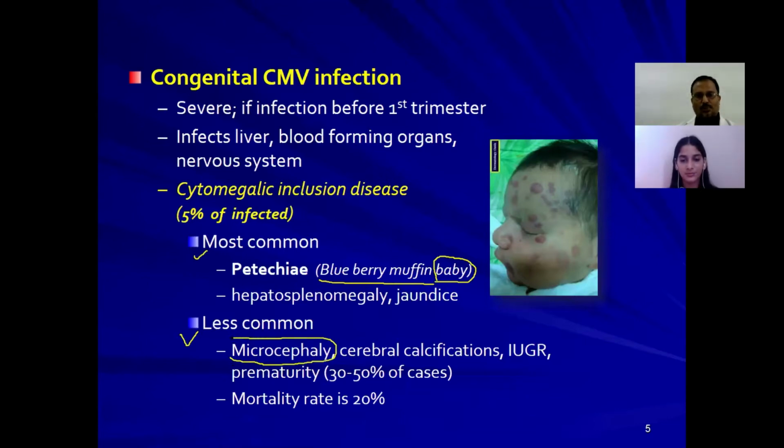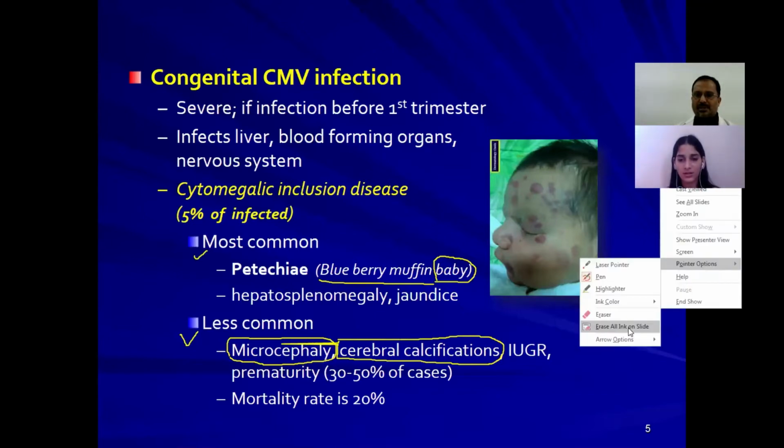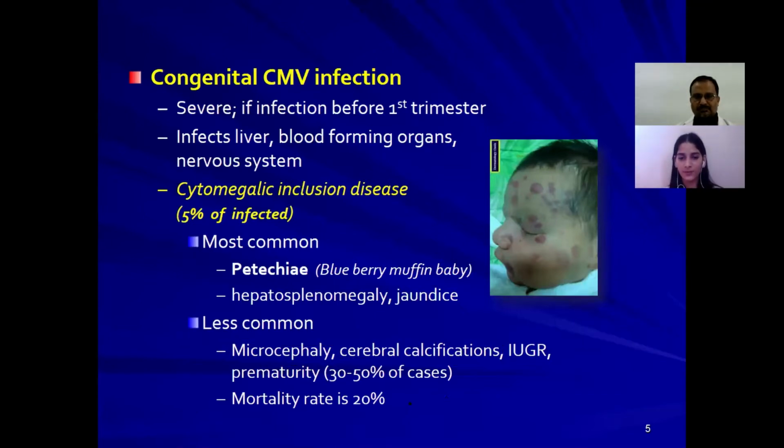This is also present in this baby, and you can see the cerebral calcifications also. I have mentioned cerebral calcifications in this particular case scenario. That means a baby born to an otherwise normal mother with hepatosplenomegaly, jaundice, microcephaly, and cerebral calcifications, you have to think in terms of herpes viral infections.